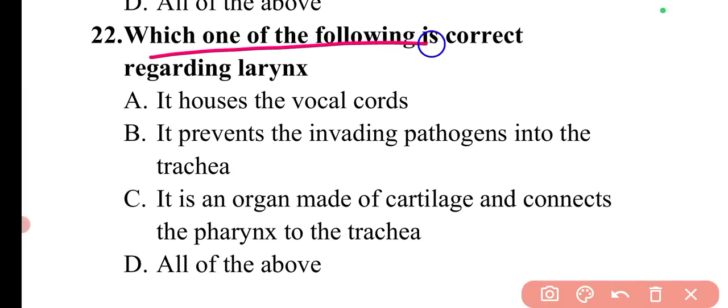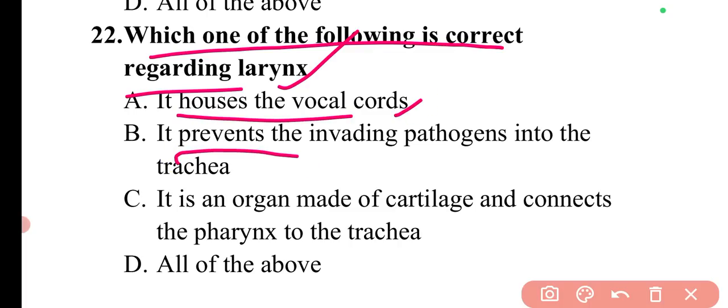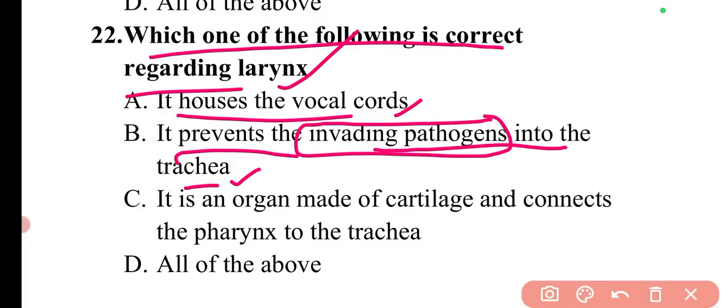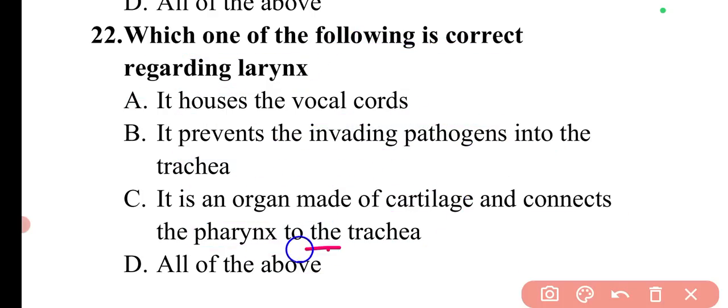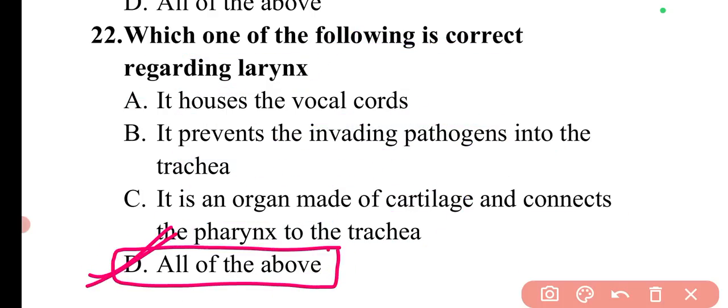Next question is which one of the following is correct regarding larynx? So we need to find the correct statement regarding larynx. So it houses the vocal cords. This is correct. It prevents the invading pathogens into the trachea. So the invasion of the pathogens is prevented by trachea. It is also correct. Then it is an organ made of cartilage and connects the pharynx to the trachea. So it is simply made of cartilage and it connects the pharynx to the trachea. So this statement is also correct regarding larynx. So here option D, all of the above is correct.